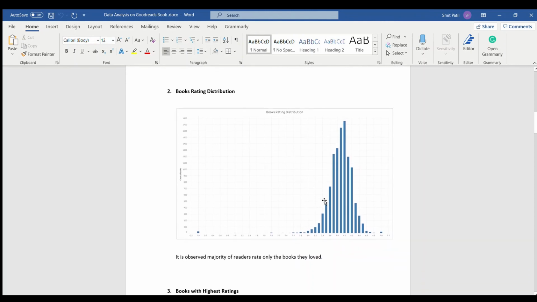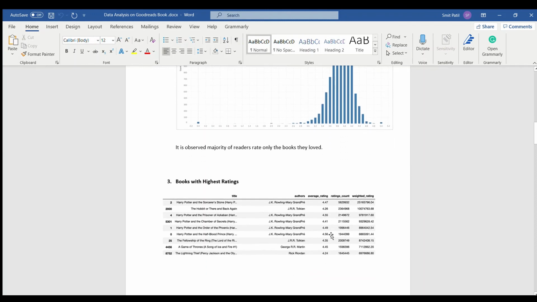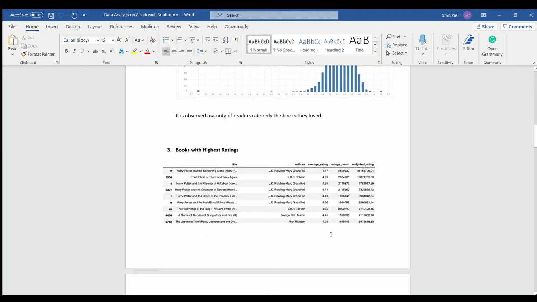It's a similar plot. We can see the books rating distribution over here, and the same observation is made, that the majority of readers rate the books they loved. This visualization shows which books have the highest ratings. Harry Potter and the Sorcerer's Stone was the book which has a high rating count and a high average rating.